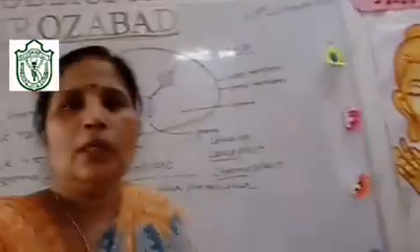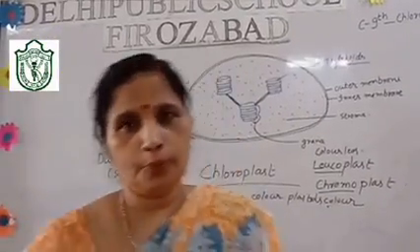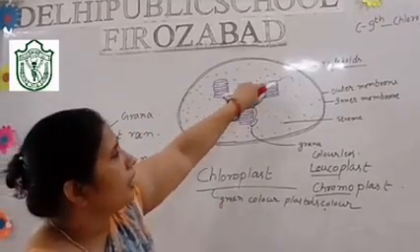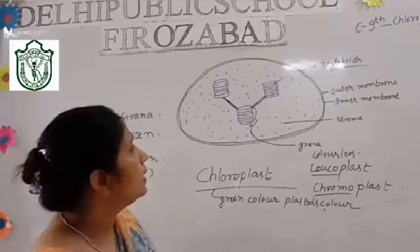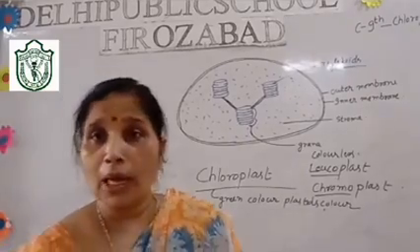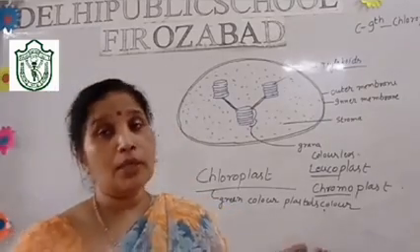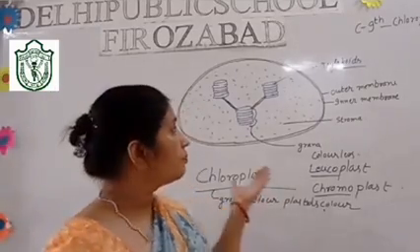Okay, I think you have seen this. So this which is written here is the thylakoids. One thylakoid, so many thylakoids, I mean the stacks of thylakoids, make the grana.